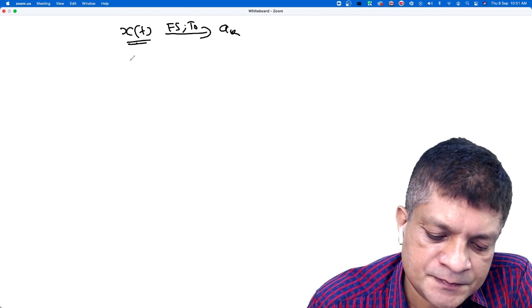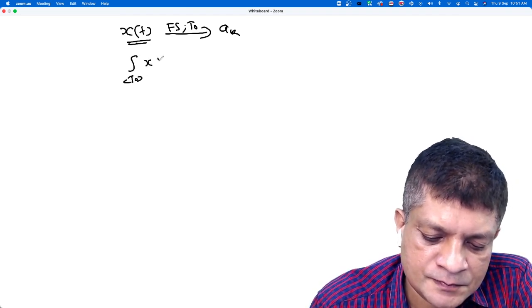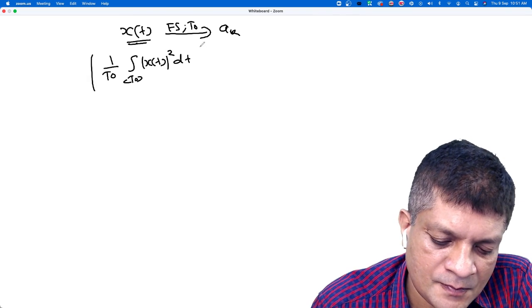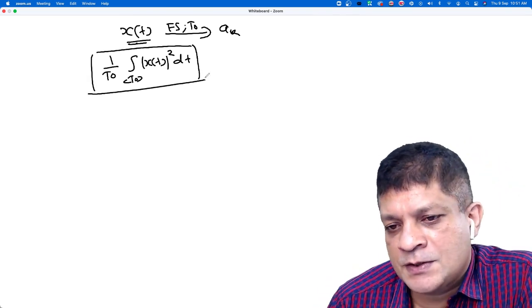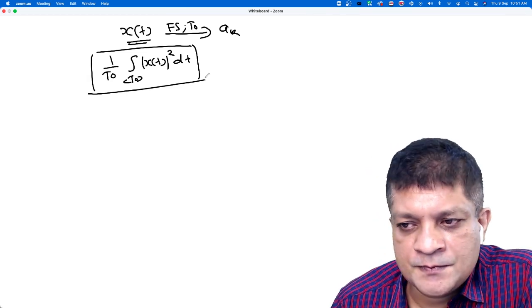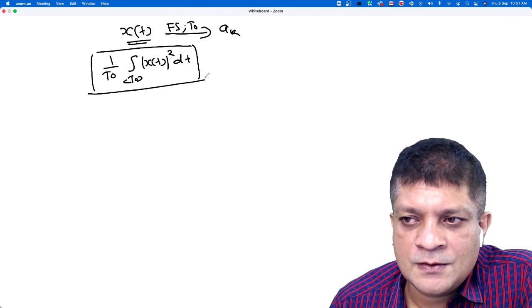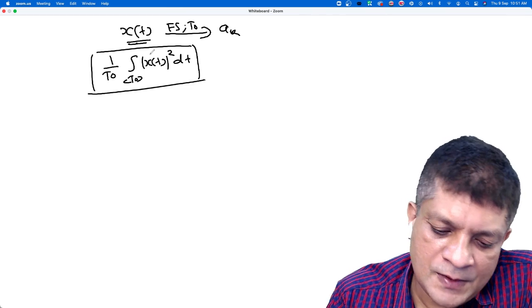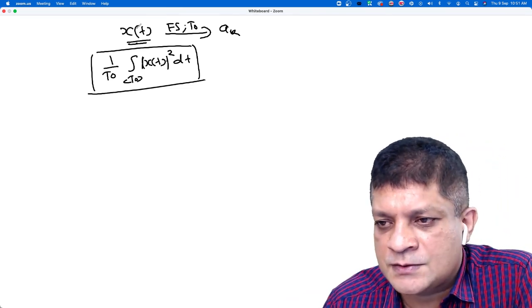Is it this? Is it the average power of the signal x(t)? That is the definition of average power, isn't it? Yes, sir. And we are taking the modulus because we generally consider x(t) to be a complex valued signal.